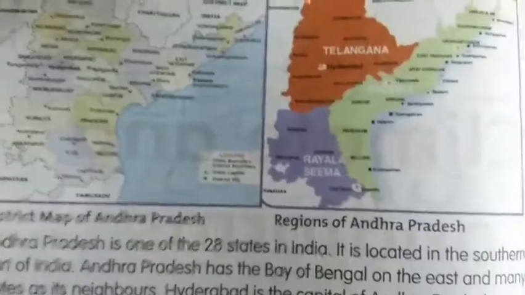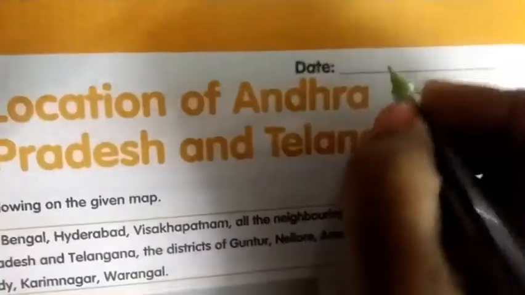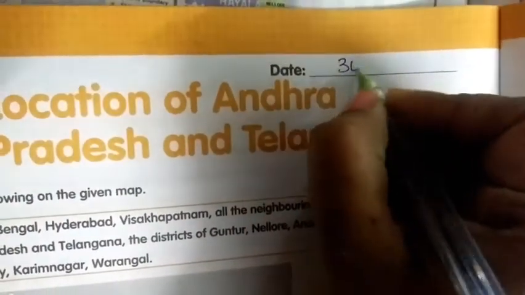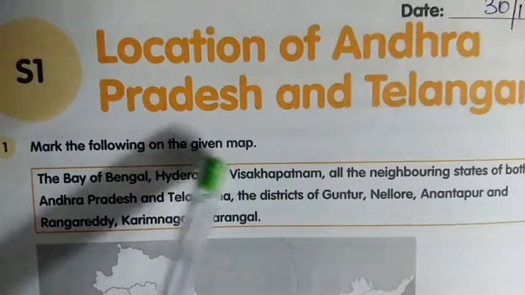Okay children, this is about the reader. Now let's do the workbook. Everyone open your workbook. Yes children, did everyone open your workbook? Page number 20. We are doing S1, location of Andhra Pradesh and Telangana. Now write today's date. Today's date is 30-12-2020.